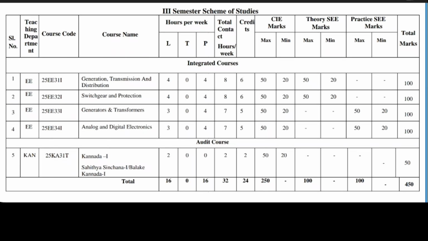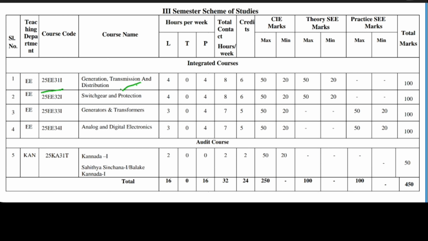This is the electrical and electronics engineering third semester subject details. The first subject has the subject code 25EE31I. The subject name is Generation, Transmission and Distribution. This is a theory subject. You have to write an exam.